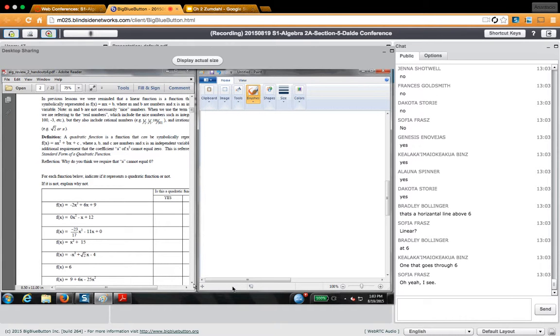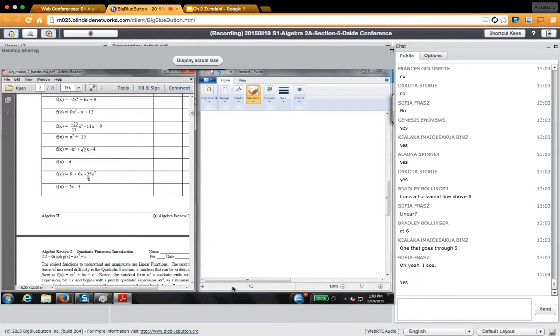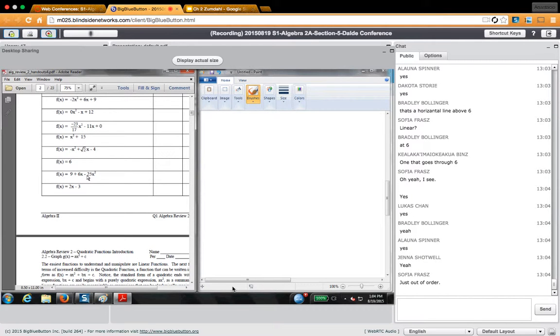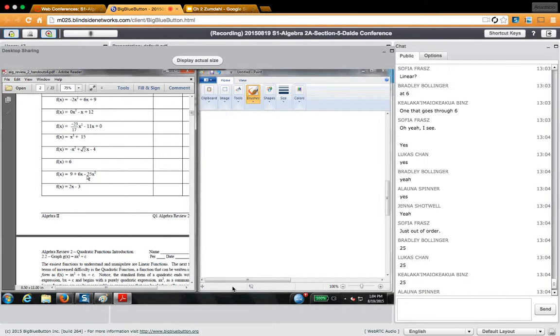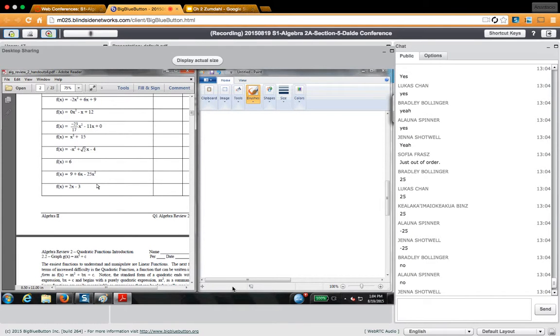What about this one? The second to the last one, is that a parabola? Yes. What's A? Negative 25. It's the thing in front of the x squared term, so it's negative 25. All right, the last one, 2x plus 3, is that a parabola? No, that's a straight line with a slope of 2 and an intercept of 3. Are we cool with that?